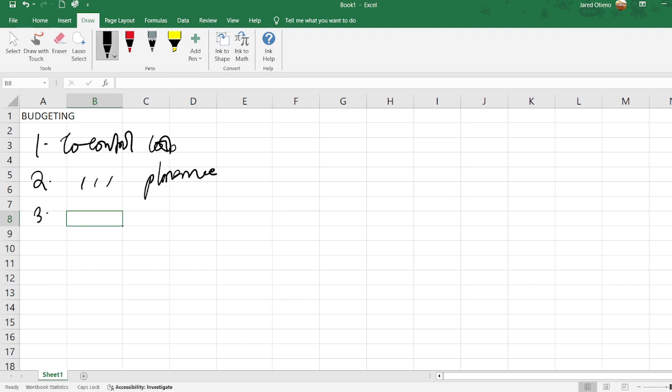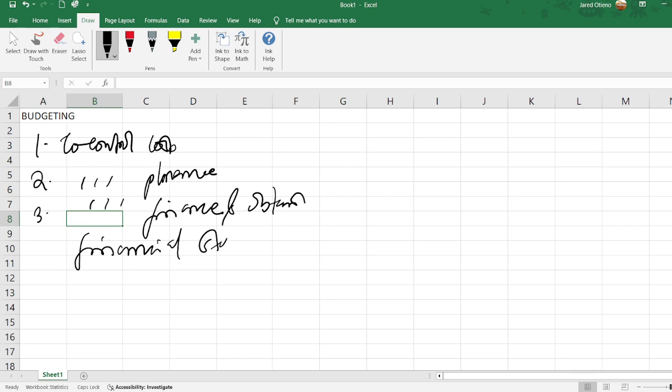And lastly, three, it helps to control all the finances that we have and obtain what we call financial stability. So those are the main objectives of drawing up a budget.